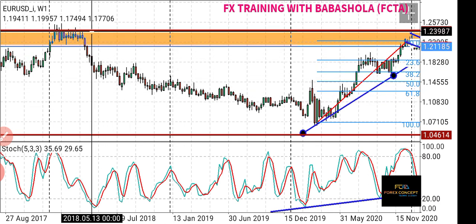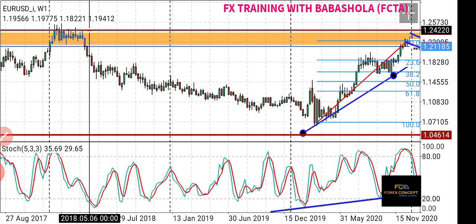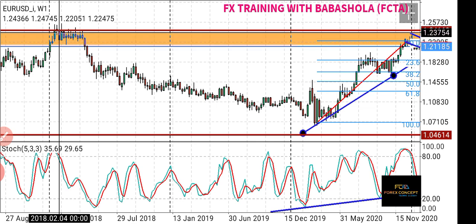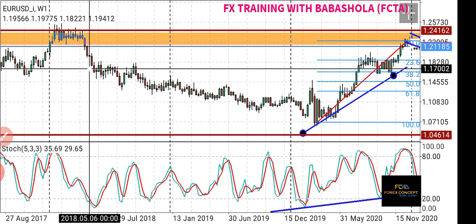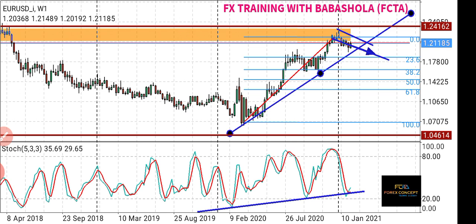This weekly resistance is found at 1.24162. So this weekly resistance might give us a problem.